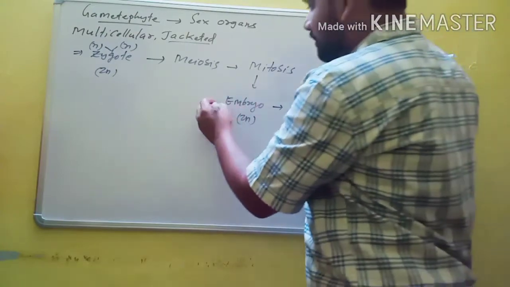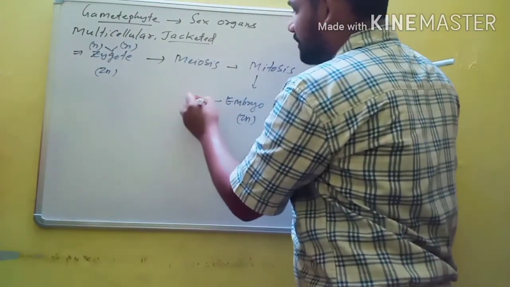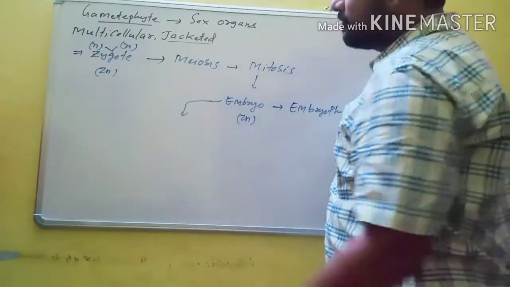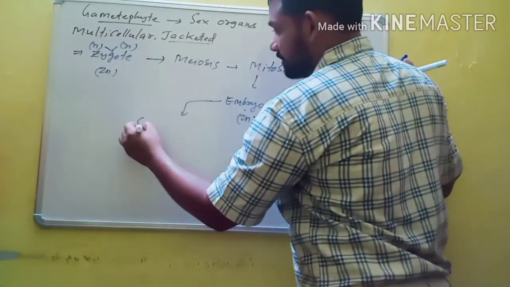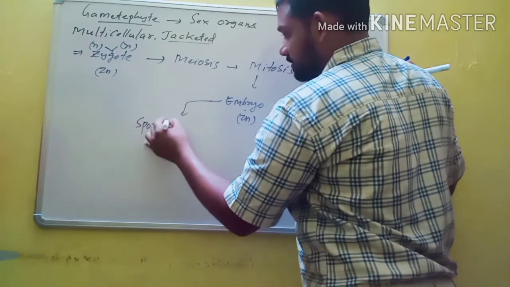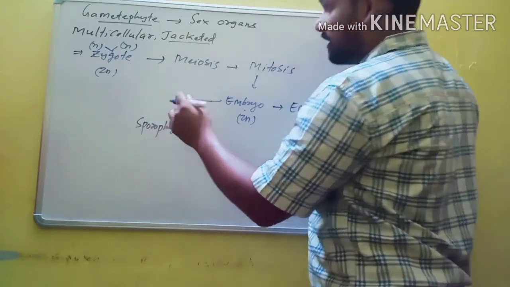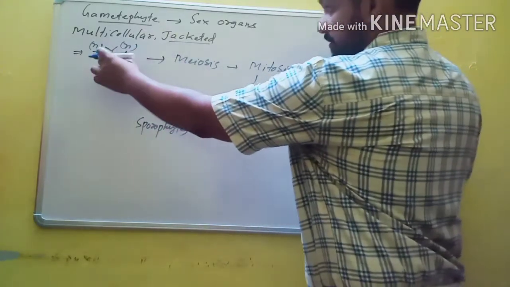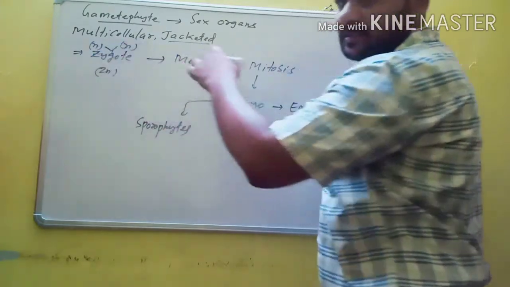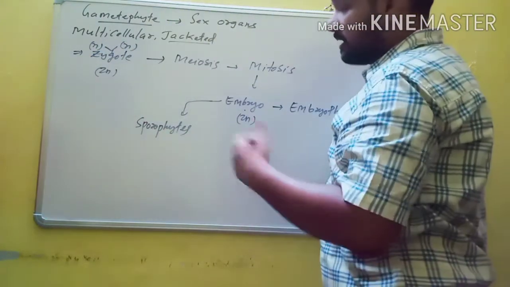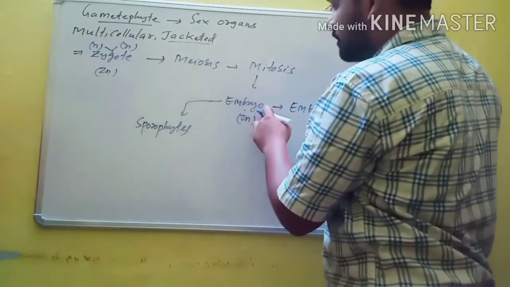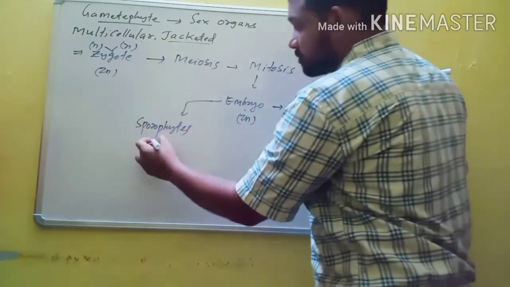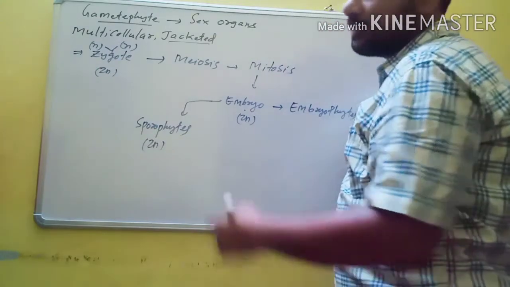Then this embryo is modified into a specialized structure. The diploid embryo is modified into a diploid structure known as the sporophyte. Here, without the gametophyte, it cannot form, because the zygote is formed on the gametophyte. The zygote develops into an embryo, and the embryo develops into the sporophyte. So the sporophyte is also diploid, but it is born on the gametophyte.